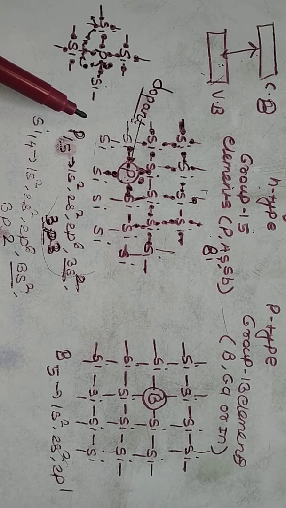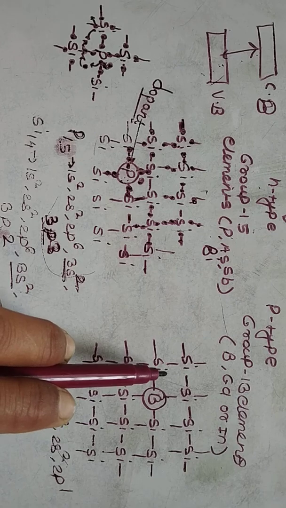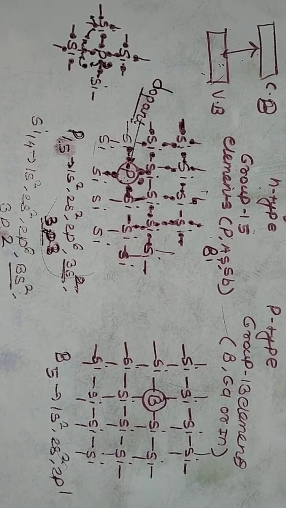The next video will discuss P-type semiconductors. This is a type of extrinsic doping, a doping type of the semiconductor.